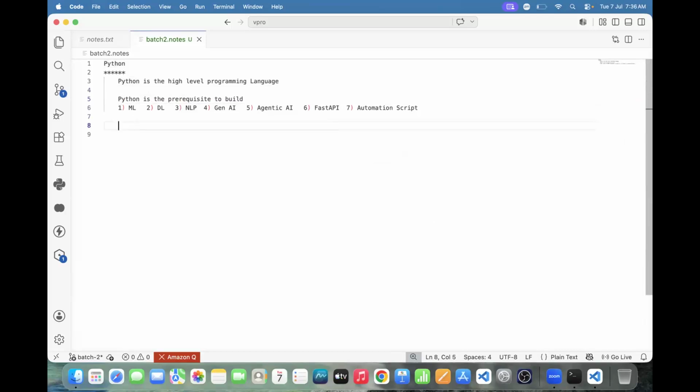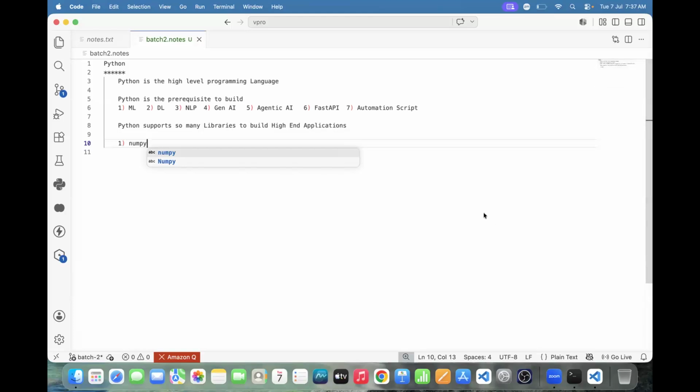Python supports so many libraries, very, very important. Python supports a number of libraries to build high-end applications. What is the first library? The first library is the NumPy library.